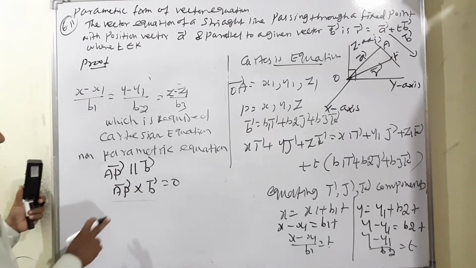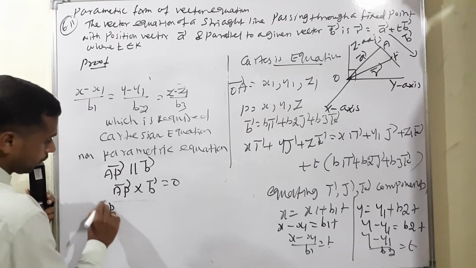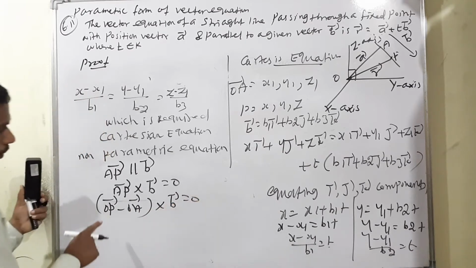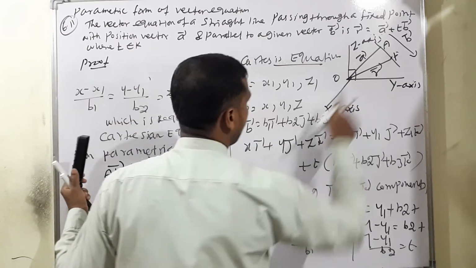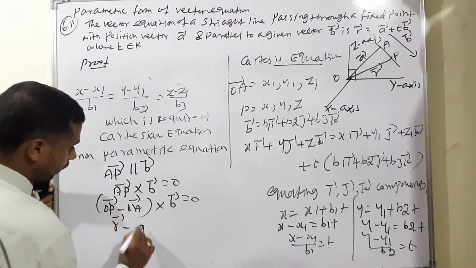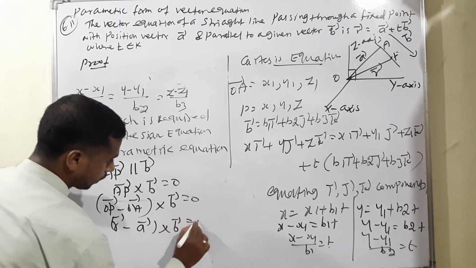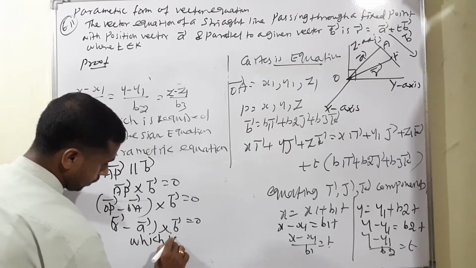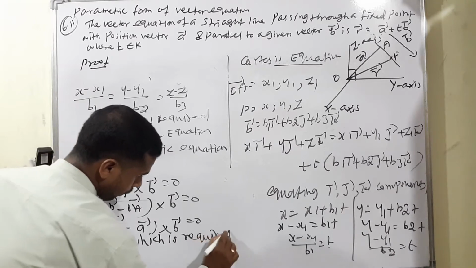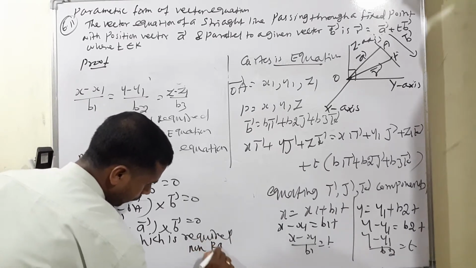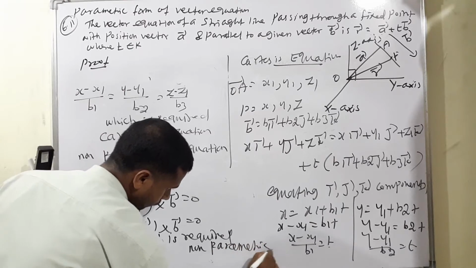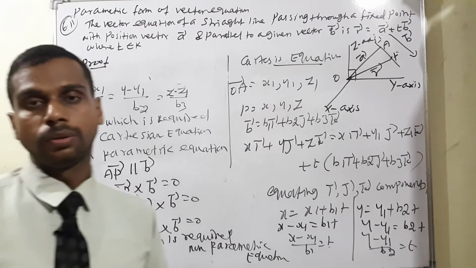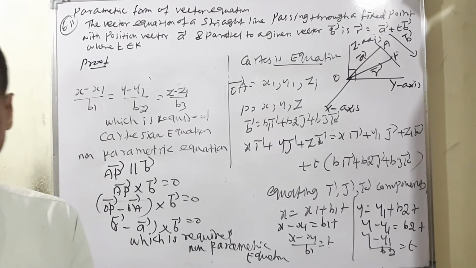The position vector means end point minus starting point, so we can write OP vector minus OA vector cross B vector is equal to 0. OP vector is the R vector, so R vector minus A vector cross B vector is equal to 0, which is the required non-parametric equation.